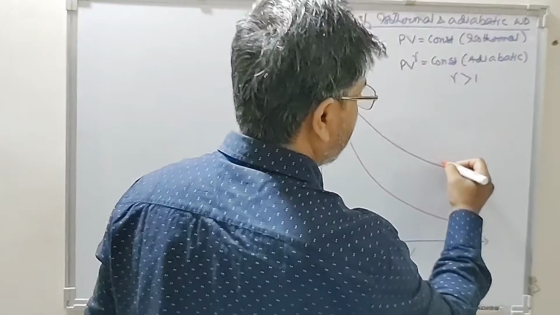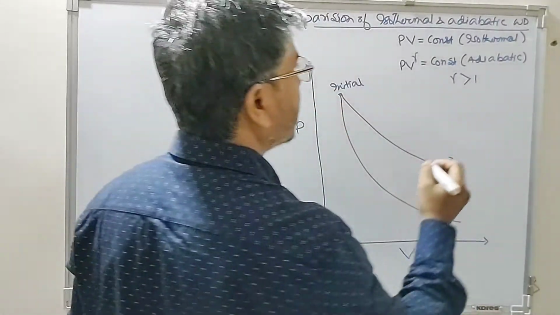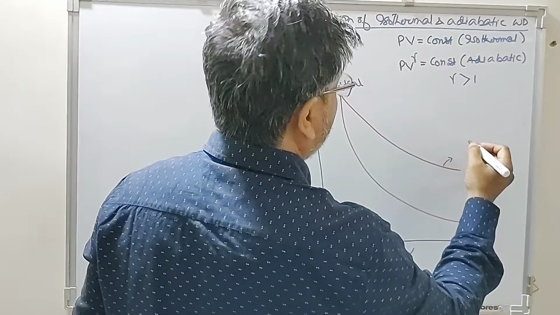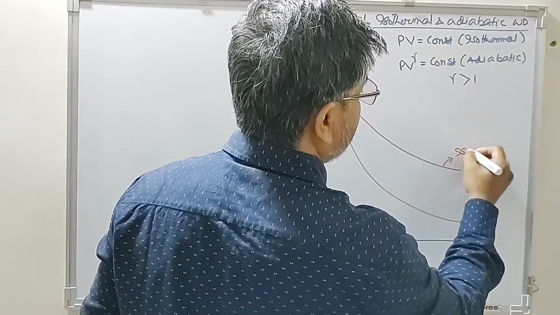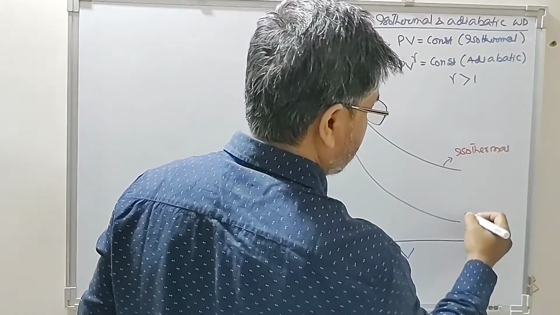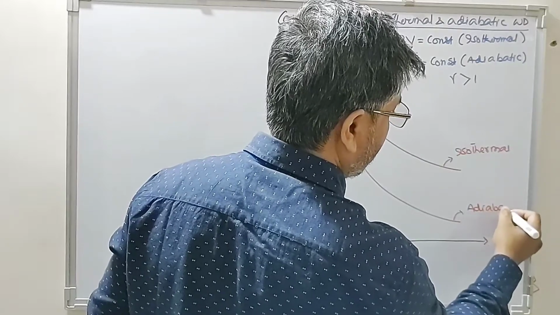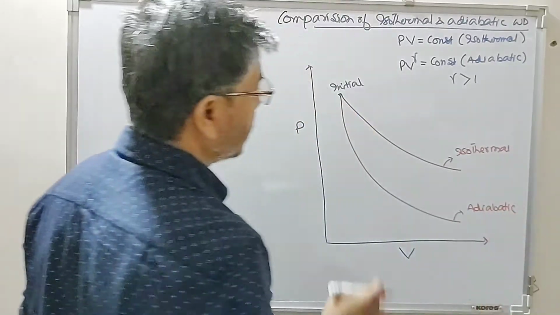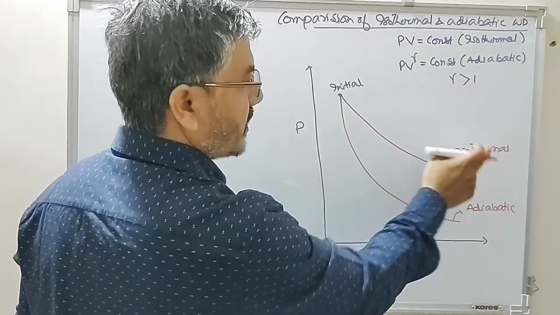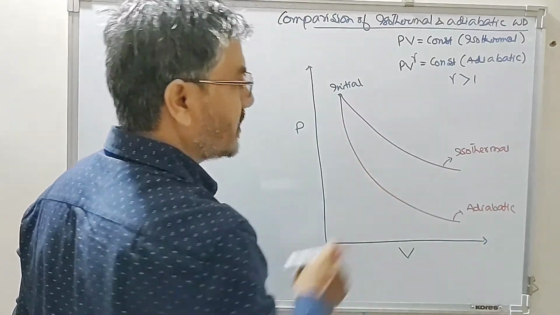So this represents isothermal, this represents adiabatic. So look at this, this is the slope for this isothermal tangent at any particular point, so this will be the slope for this adiabatic.